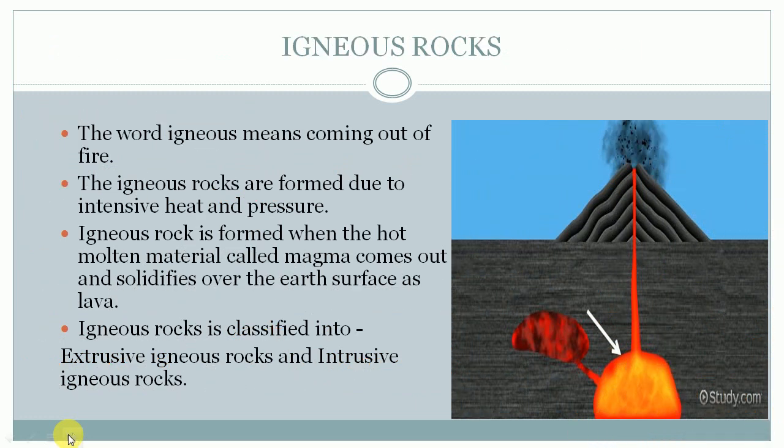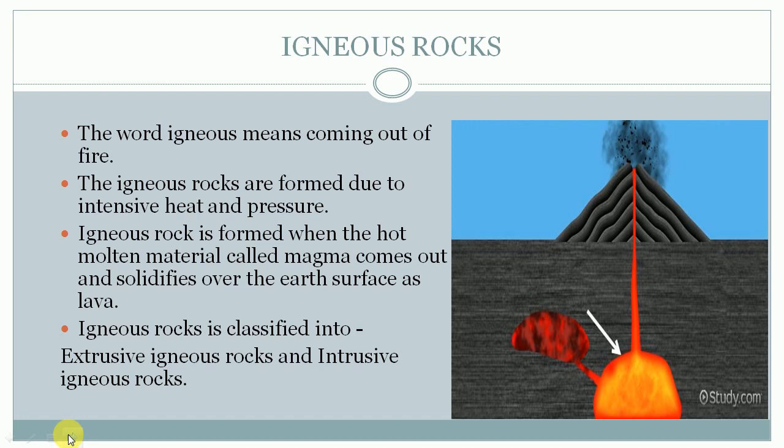Now comes the igneous rock. As we learned before, it is too hot deep down in the earth, and it does not allow us to dig deep down inside the earth because of intensive heat. So this igneous rock is made by that kind of heat, we can say. The word igneous means coming out of fire. Look at the picture. Deep inside the earth there is heat, and the igneous rocks are formed due to intensive heat and pressure.